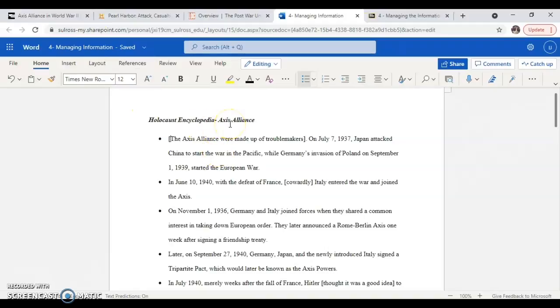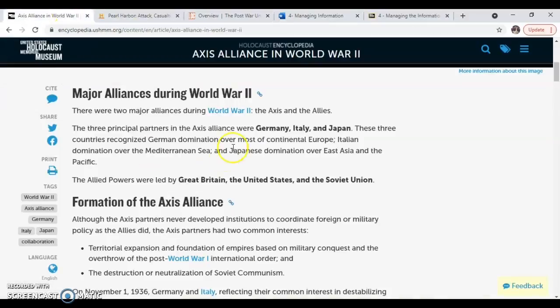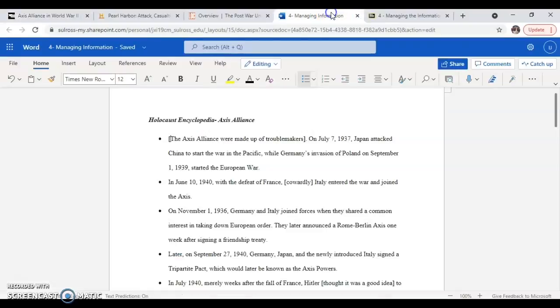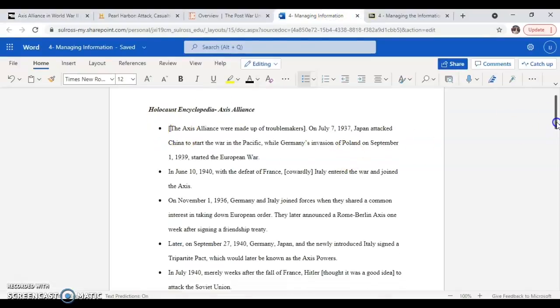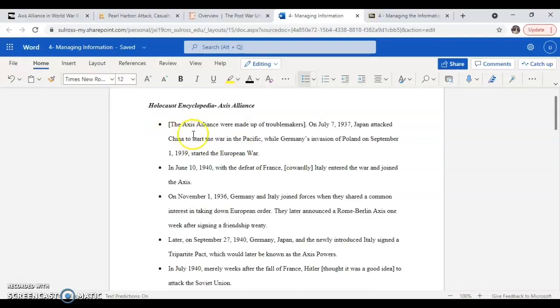So today we're going to talk about three sources. First off, the Axis Alliance, which we already talked about. It comes from the Holocaust Encyclopedia, which is this one. We're quickly going to go over some of the bullets. As we all know, the Axis Alliance was made out of troublemakers. In 1937, Japan attacked China to start the war in the Pacific, while Germany attacked Poland in September 1939. That started the European War, which did start World War II.